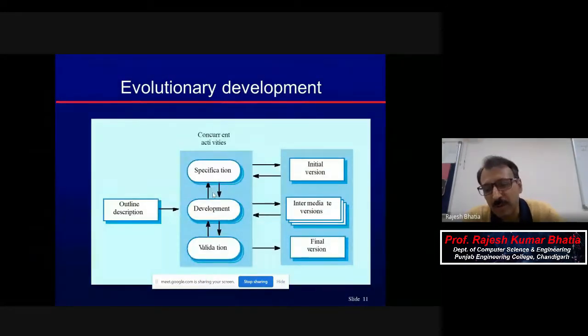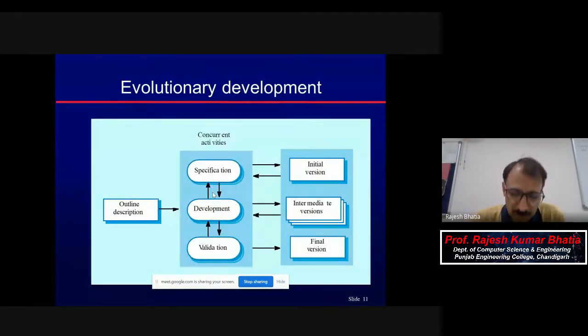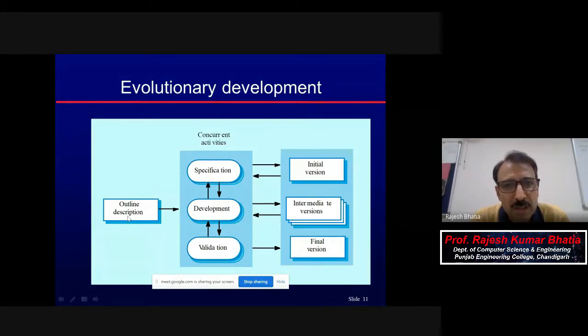This diagram we also discussed very briefly in EAD. It is a kind of outline description that is available. Outline description means maybe only 1% or 2% of the requirements are known, and with that you will come up with a prototype.